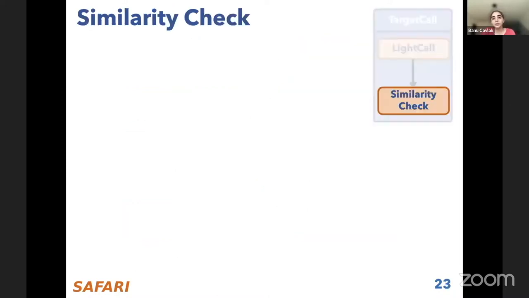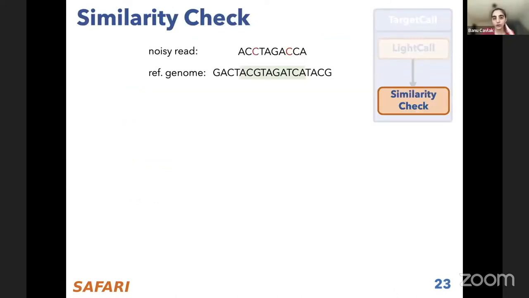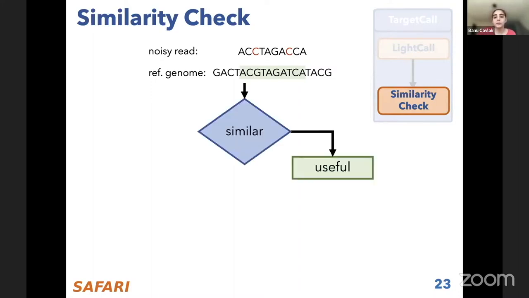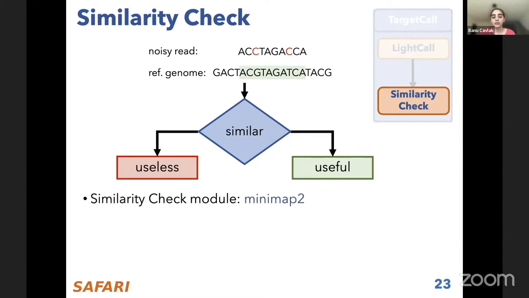The second component is the similarity check, whose input is a noisy read coming from LightCall and the reference genome, which is determined based on the application that we are targeting. The goal is to find if these two things are similar, and depending on the answer, the read is going to be useful or useless. In some applications, the read is useful if it's similar, and in other applications, the read is useful if it's not similar to the reference genome. For this component, we didn't design anything new. We just used the state-of-the-art read mapper, Minimap2.